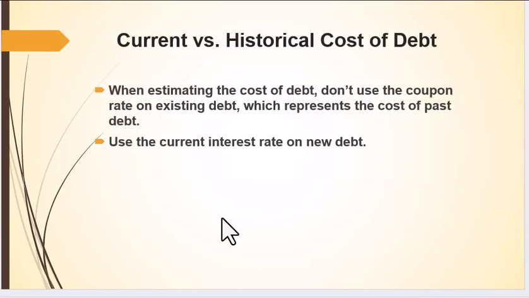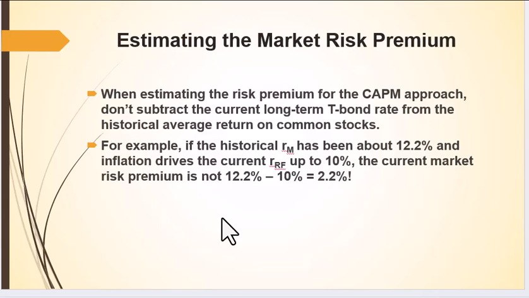Number one, using current versus historical cost of debt, right? We don't want to use the coupon rate on existing debt because that represents the cost of past debt. We want to use the current interest rates on new debt, right? We're gathering new money. We want to use new numbers, not old numbers.